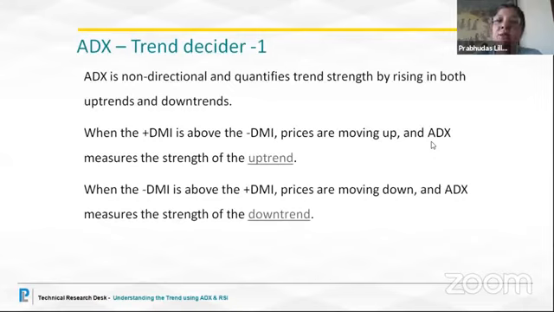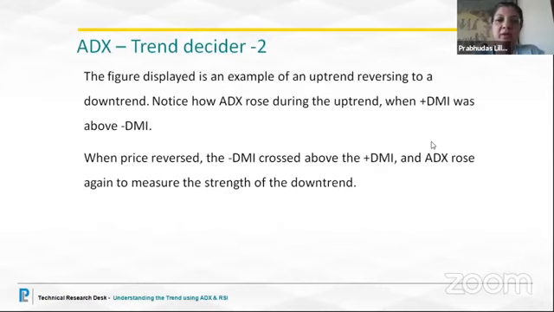That means that the market is on the reversal, it is on the sell side. So that is the help of this indicator to generate sell strategies. Now we shall be seeing the figure very soon. It shows an example of an uptrend reversing to a downtrend, and we will be seeing how the ADX is rising and how the positive and the negative directional indexes are performing.